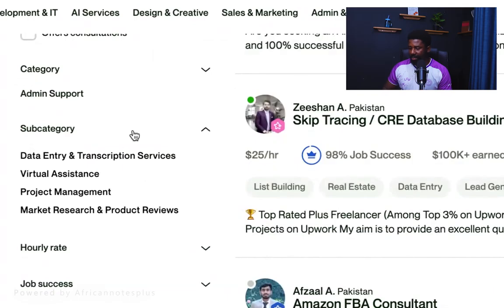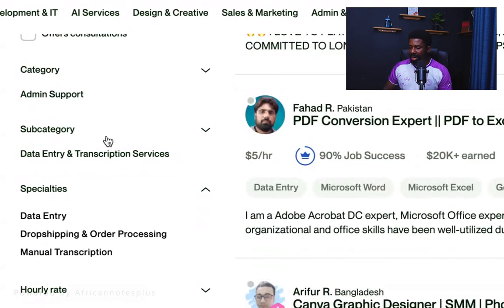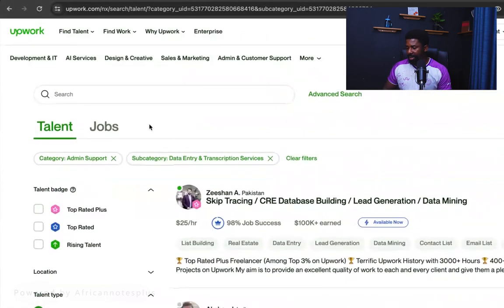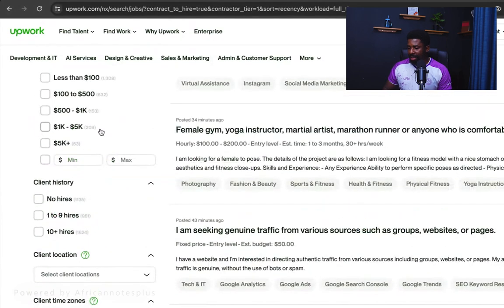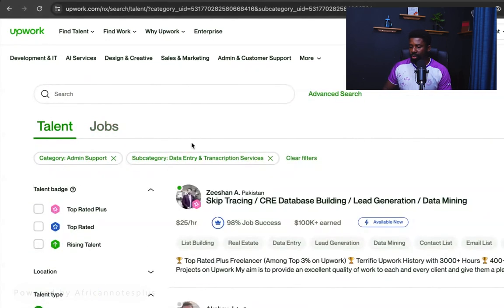I want to add a category. So I'm going to add an admin category here. So what I'm looking for is administrative jobs, then data entry and transcription services. That's the specialization or the category that I want to show. So I'm going to click on it. Upwork has done all the work for me. So by just selecting this, now I have these jobs. They have selected the job, they are entry level jobs, and also I'm looking for talent.